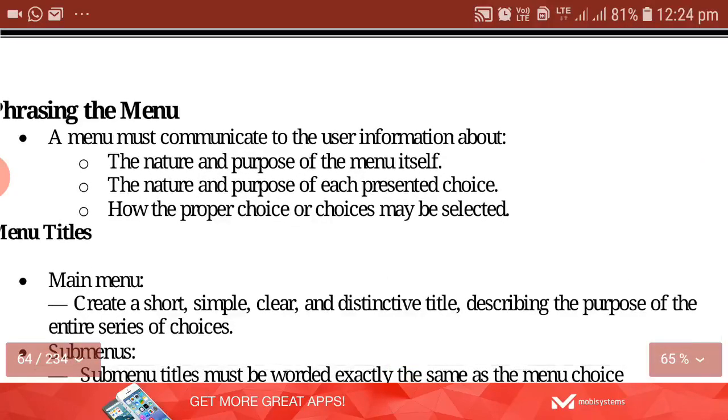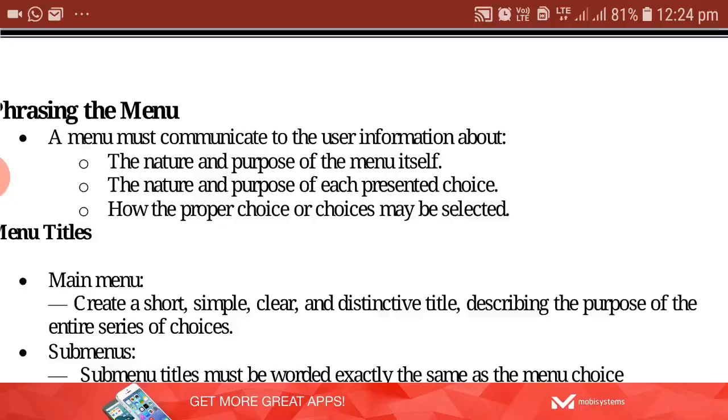Today we'll see the phrasing of the menu. A menu must communicate information to the user. That means whenever you display a menu, it should communicate all the below information to the user: the nature and purpose of the menu itself, what the menu is being given for, the nature and purpose of each presented choice, and how the proper choice or choices may be selected.